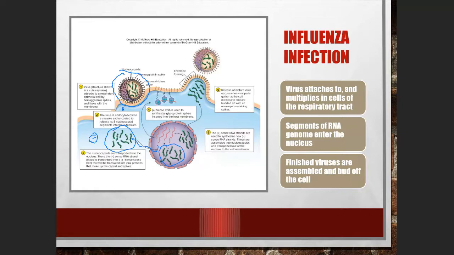Inside the nucleus, this negative sense will be converted into positive sense. So this one is positive sense. It will go out from the nucleus into the cytoplasm. And then they will use our ribosome, the host ribosome, to make the spike. The spike then will be attached into our cell membrane of the respiratory tract cell. And inside the nucleus, the positive sense over here will also be used to replicate into negative sense of these RNA segments of the virus.